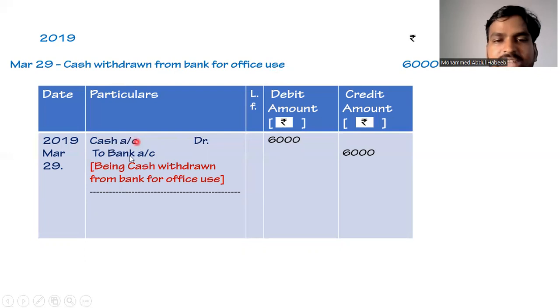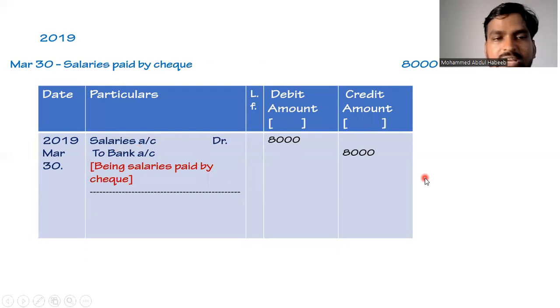6000 rupees. So cash is coming into the business, so cash will be debited, and as bank is the giver of the amount, the bank will be credited. So the journal entry becomes cash account debit 6,000 to bank account 6,000, and the narration will be being cash withdrawn from bank for office use. Coming to our next transaction, and this is the last transaction for the problem. Then we'll see how our solution should appear.